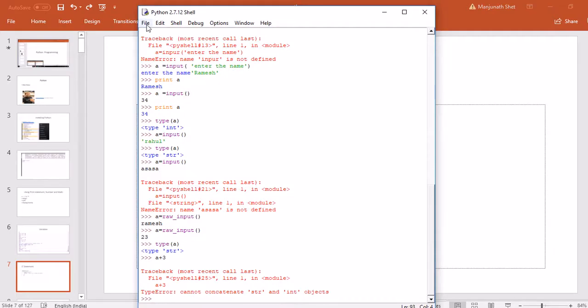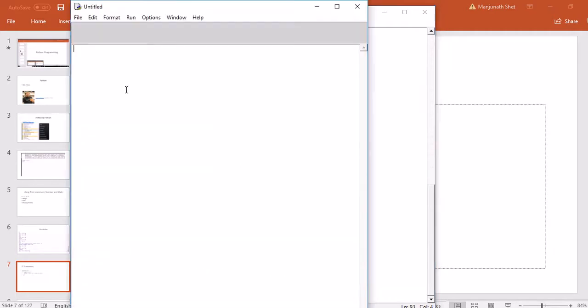Let us try first with a new file. Say a is equal to 2. If a equal to 2, that is the condition, then there should be a colon. See, there are no brackets in Python, unlike C or C++ or Java. There are no brackets, so this spacing is telling us that we are inside the if condition. Now I can do print a is equal to 2.